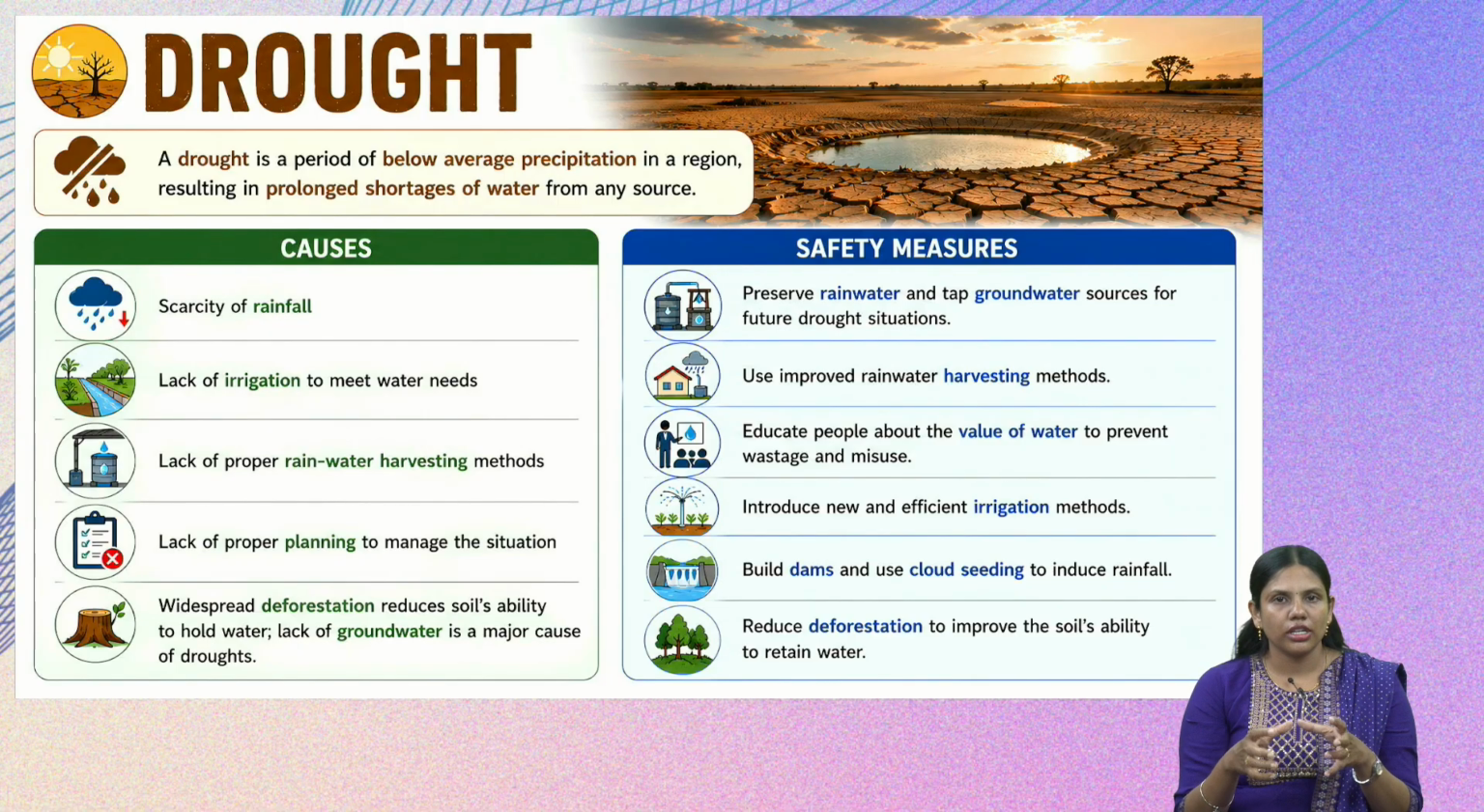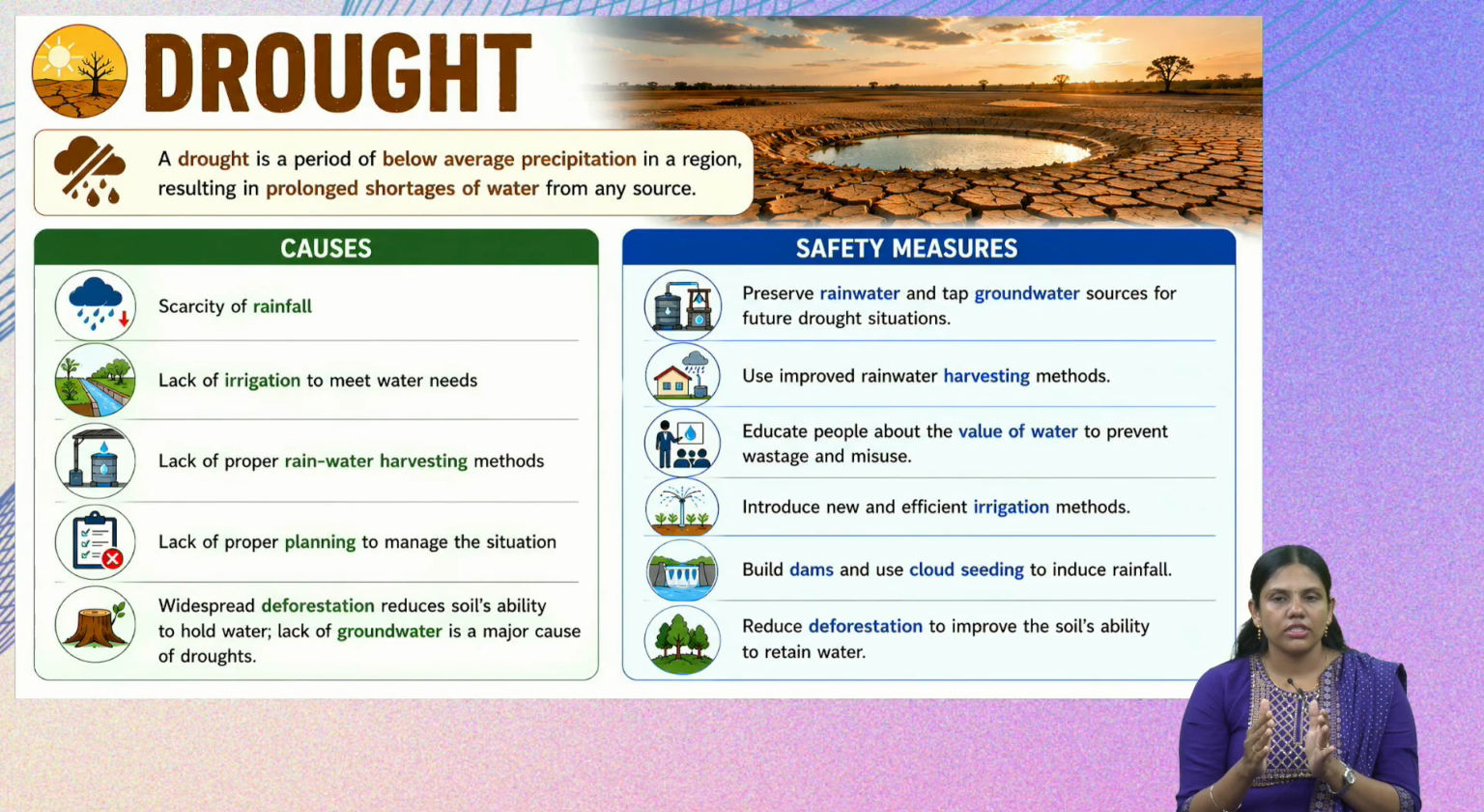And we should also introduce new irrigation methods like drip irrigation, so that the amount of water spent will be less. And we should also build dams, and cloud seeding can be done to increase the rainfall. And we have to reduce deforestation and instead increase afforestation, so that the ability of the soil to hold water will increase.